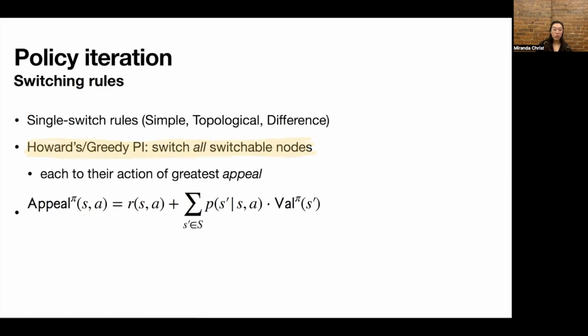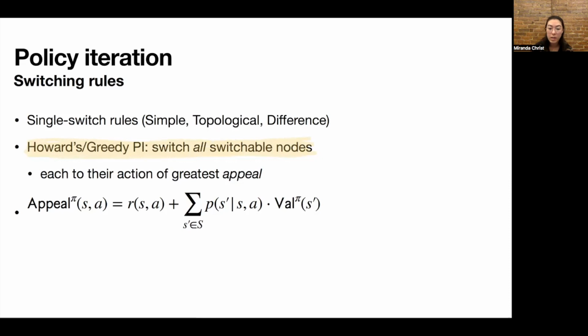And we're always going to choose the action that maximizes appeal, where appeal is defined here. And so appeal is defined sort of similarly to value. Here, the appeal under a policy pi of taking an action A from a state S is equal to the reward incurred by taking that action, plus, again, a weighted average of the values of the states obtained by taking that action.